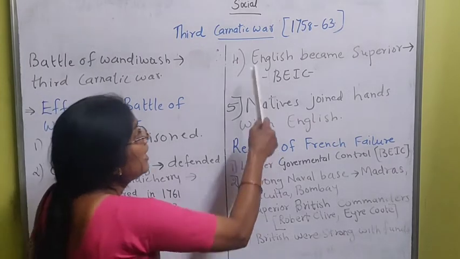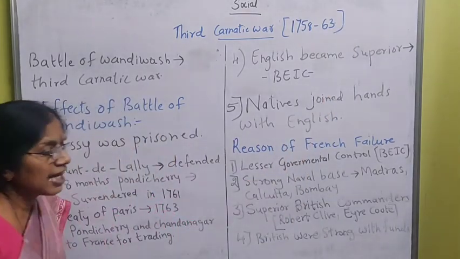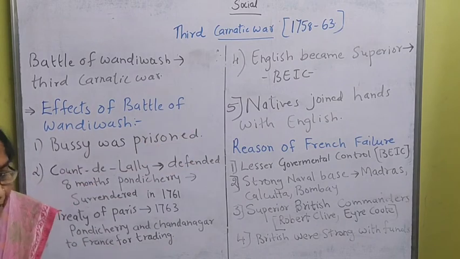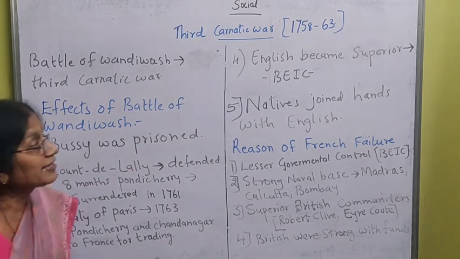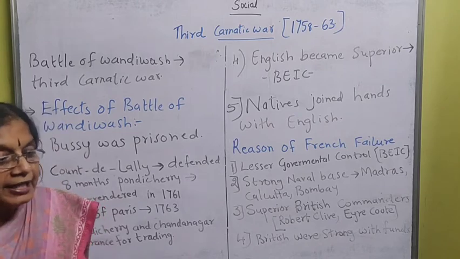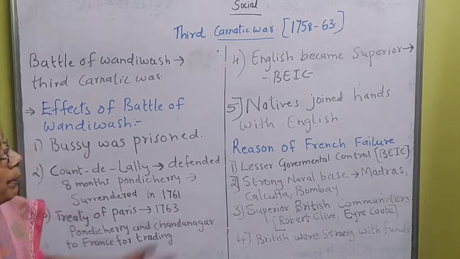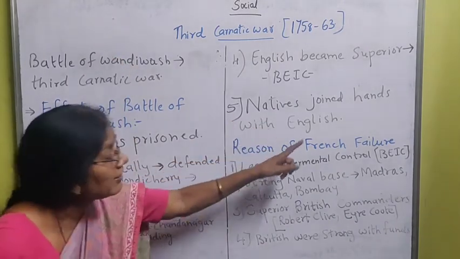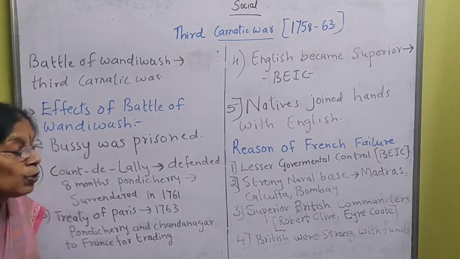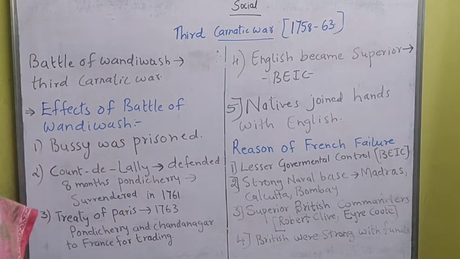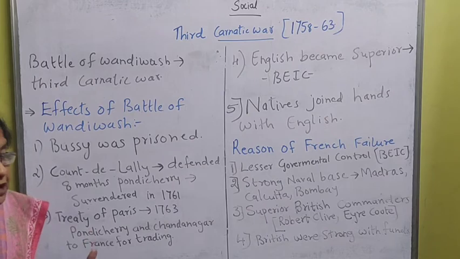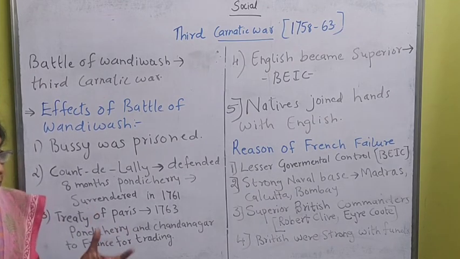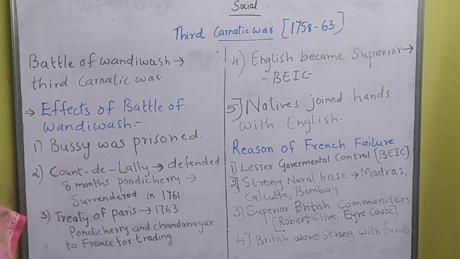And then again, what happened? The English became superior, because these people could not expand. So the English started to expand their rule over India, with supremacy in trading and also in conquering places. So the British East India Company became very powerful. The natives joined hands with the English, meaning the Indian kings who were watching all these events were afraid, because the English were very strong. So they joined hands with the English to keep their kingdoms for themselves.